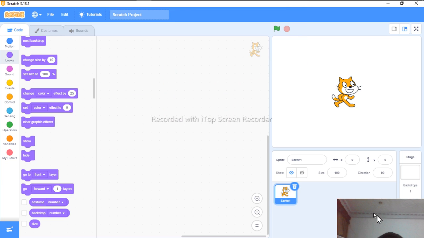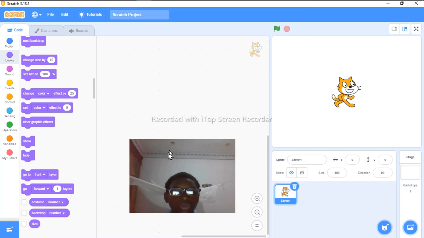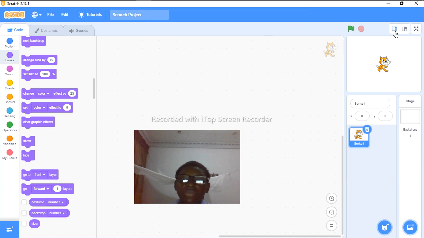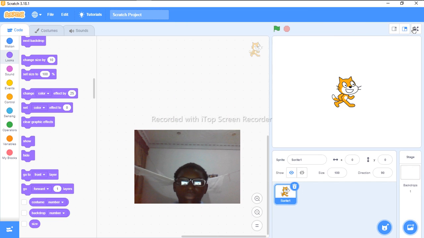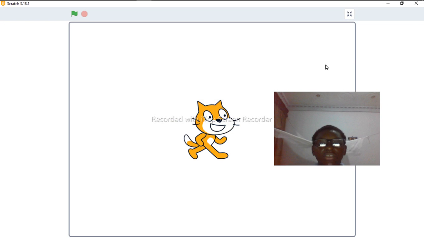So I hope you understood all that I've explained. Let me check. Is there any other thing? Yeah, I've not explained this side actually. This side, if you can see where my mouse pointer is, this place means to reduce the size of this. Maybe you have a large amount of code. If you click on this, you become bigger. And maybe you finish doing a game or something and you want to enlarge it to play your game. If I full screen it, I can see this.